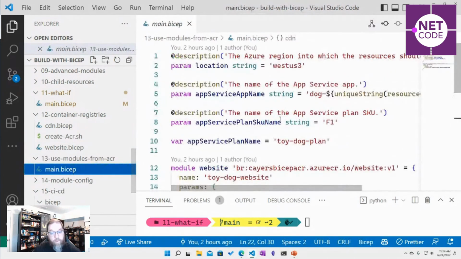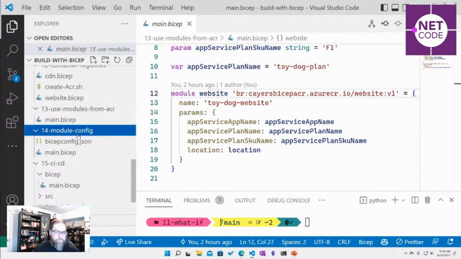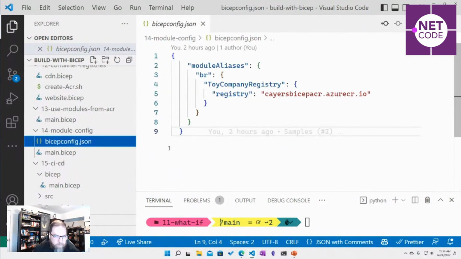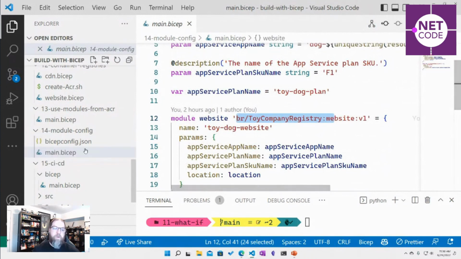Now, how would I reference it? I can reference it the same way. I'm going to use a Bicep resource reference. I reference my ACR, and I'm going to use that module and call it. You can also tweak your configuration so that you can have shorter, nicer names to reference things.